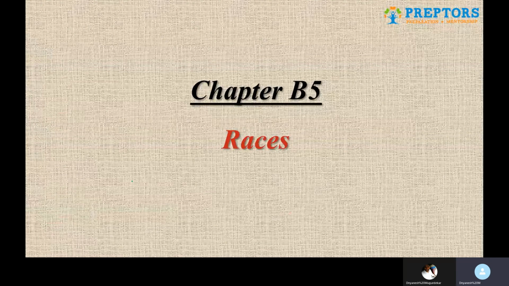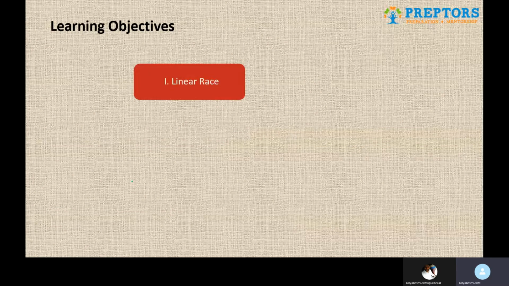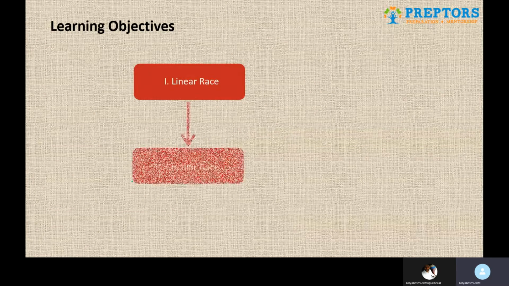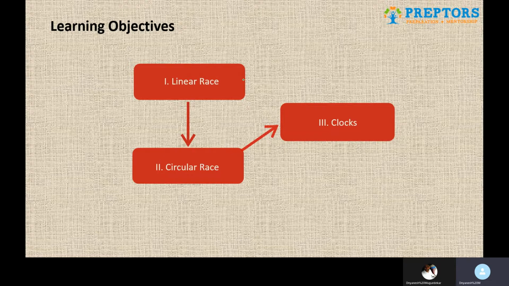Hi everyone. So this is the last topic for module B, and we are doing races. Basically, races are of two types: one is linear race and the second one is circular race. Apart from that, there is a very small and very interesting concept called clocks also that we are going to explore in this particular topic. So let's start with linear races.